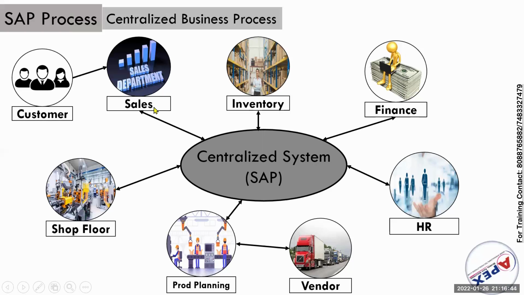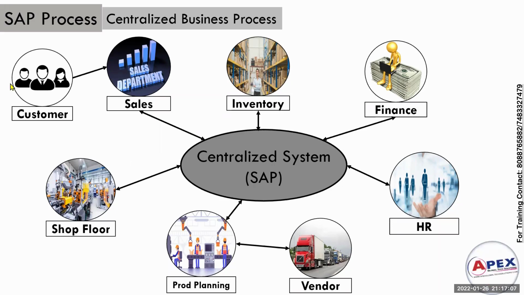If any manpower is lagging in the sales department, they will update it in SAP, and HR will access it directly. Getting my point? So whatever activity is happening in each department will be updated in SAP. SAP is one of the biggest software globally.